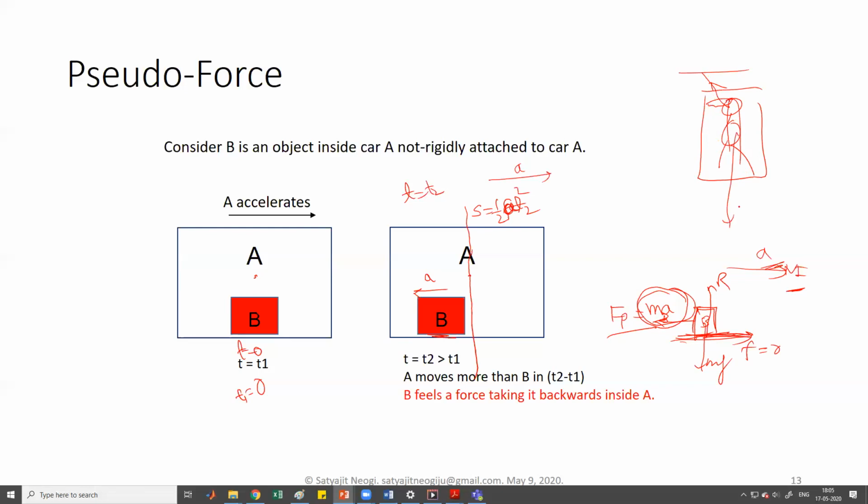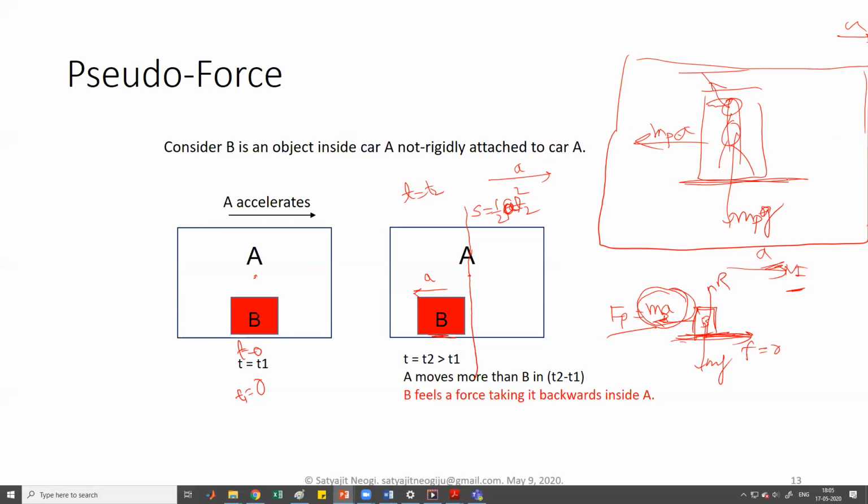And then obviously there is mg, and there is a pseudo force. If you have a person of mass m, then the pseudo force applied on it would be m times a. So suppose that was the bus, this was m times g, and the bus was having an acceleration a. Then you would feel the pseudo force in this direction, correct? Let's again assume that this surface is frictionless, so there is no friction between you and the bus.